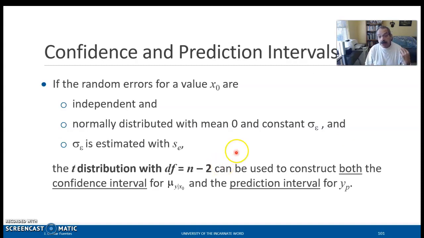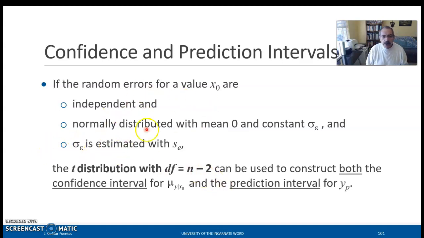All right, so to calculate the confidence and prediction intervals, you need to justify the use of the t-distribution. And in regression analysis, we remember that the assumption is that for any value of x, the random errors are independent, normally distributed with a mean 0 and a constant standard deviation. And the standard deviation is estimated with the standard deviation of the residuals.